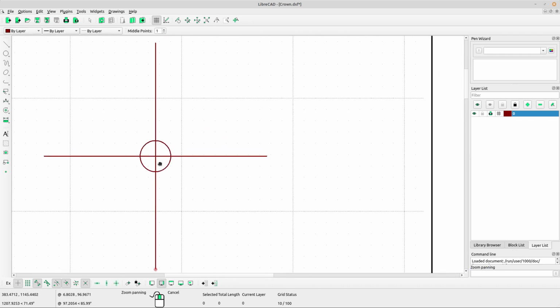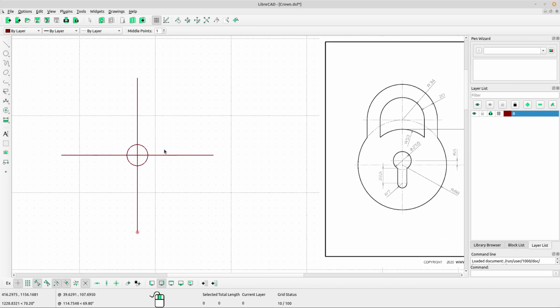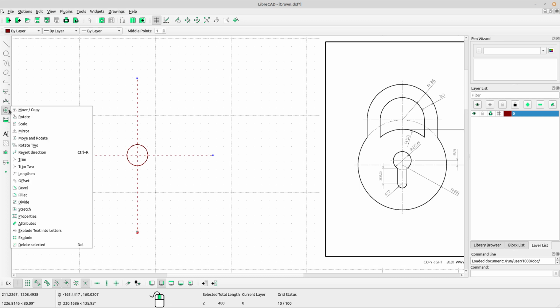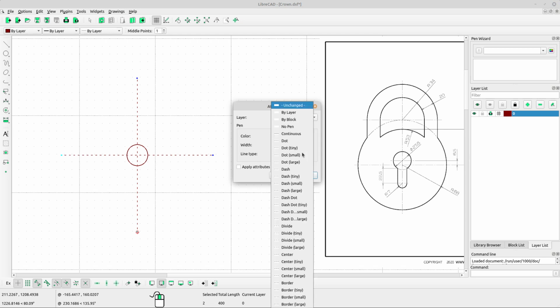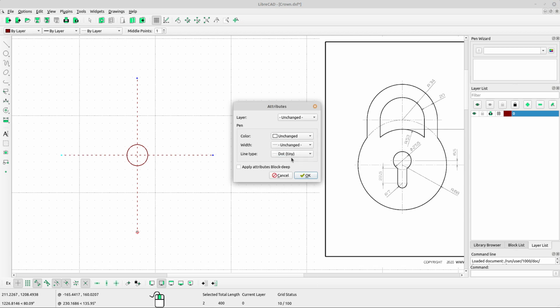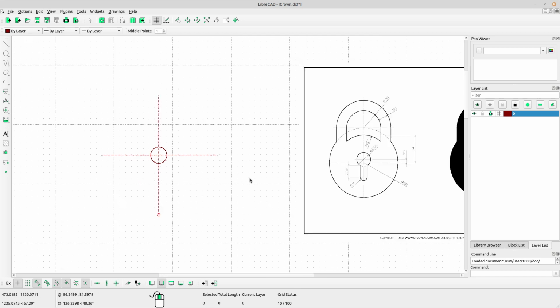Now I want to change the line type of the horizontal and vertical lines. Okay, select lines and select attributes and change the line type into .tiny and click OK.